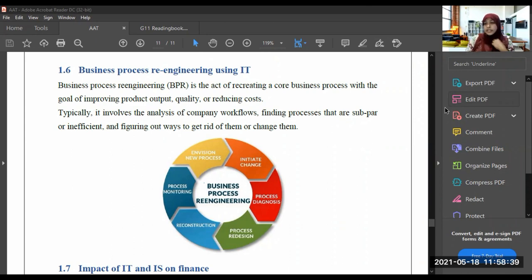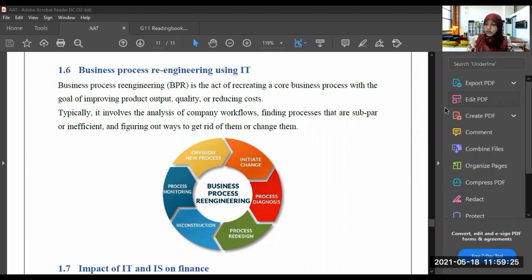Business process re-engineering means what? It is an act. You know what an act is, right? It is an act of recreating a core business process with the goal of improving product output, quality, or reducing cost. Typically, it involves the analysis of company workflows, finding processes that are subpar or inefficient, and figuring out ways to get rid of them or change them.